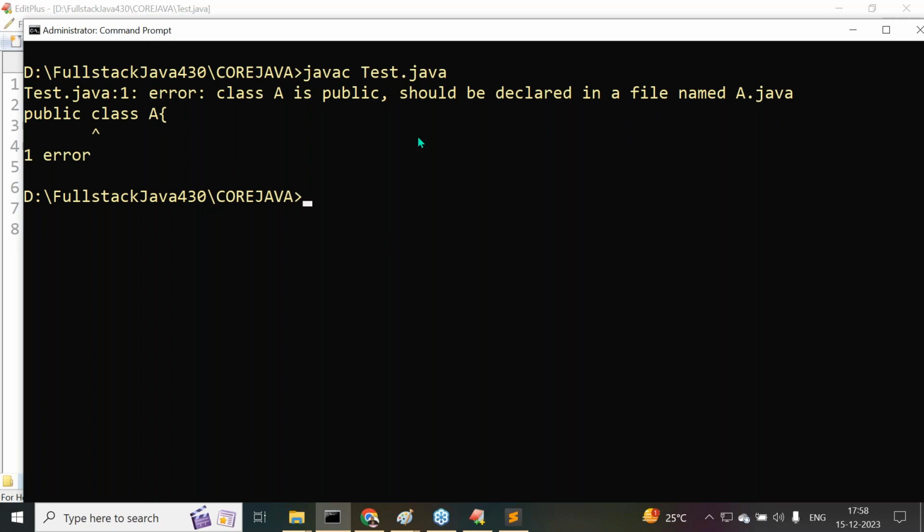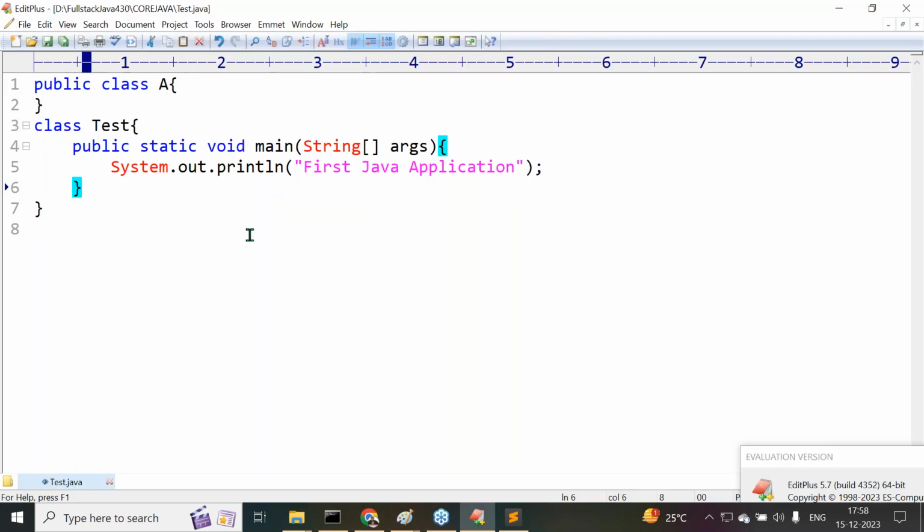Indirectly, what is it saying? Our class A is public, so try to save your Java file with what file name? A.java. It is asking for A.java. So this is one of the points here. We are getting an error, no?